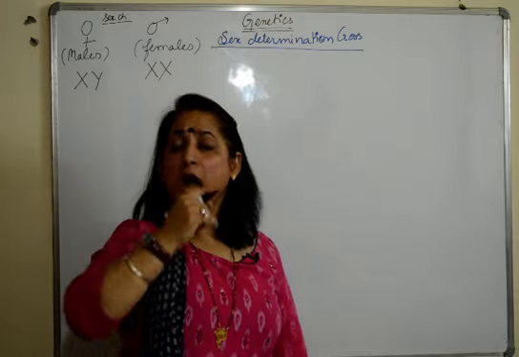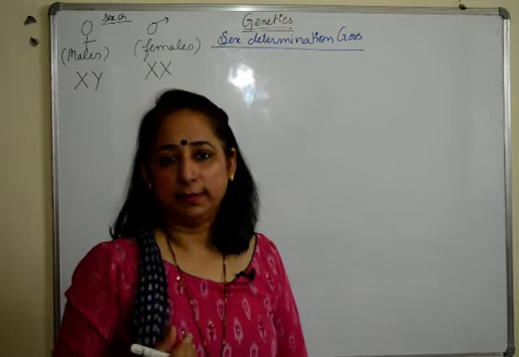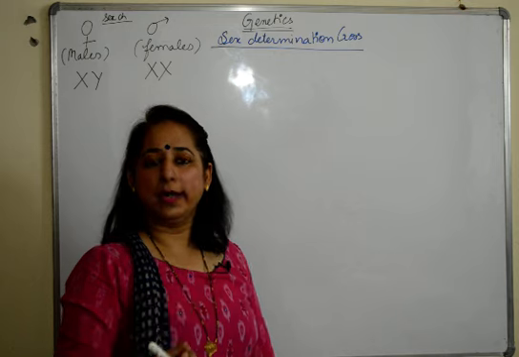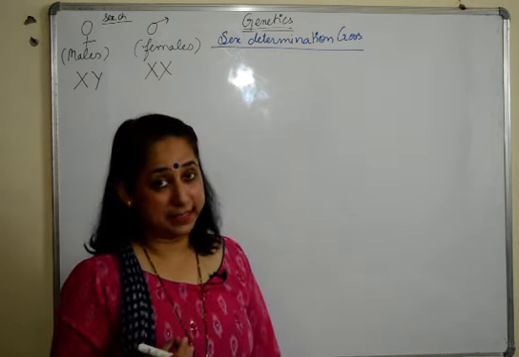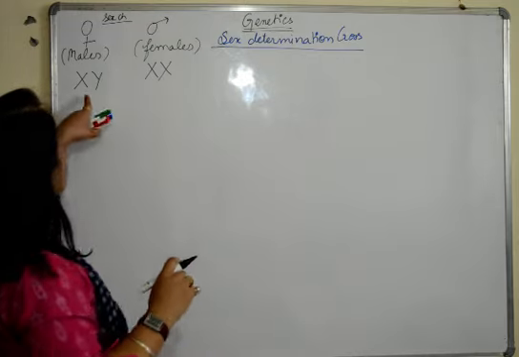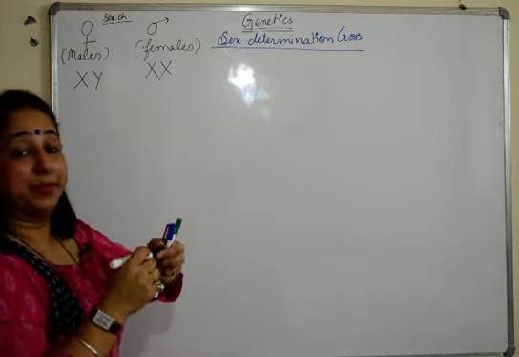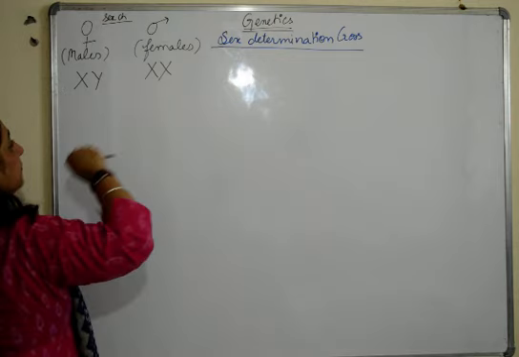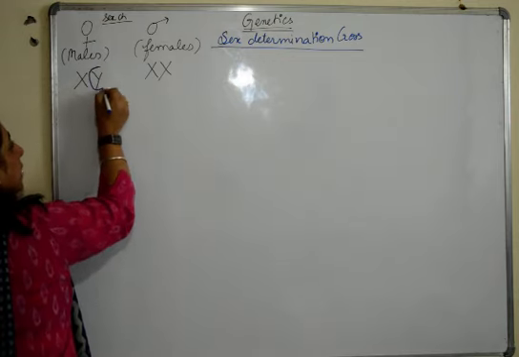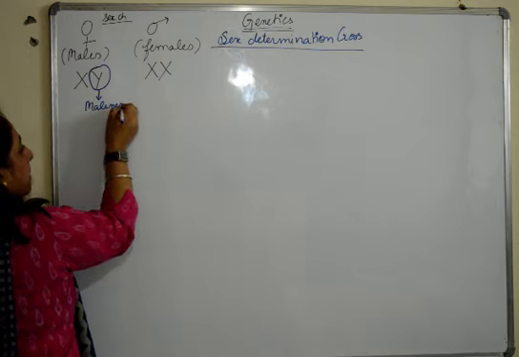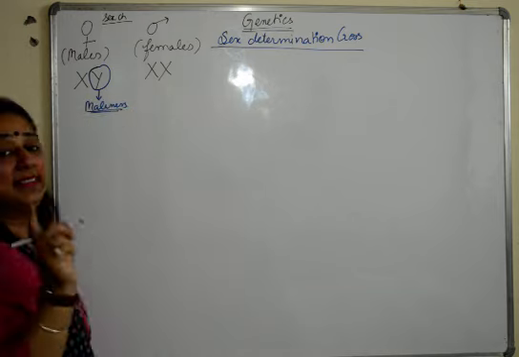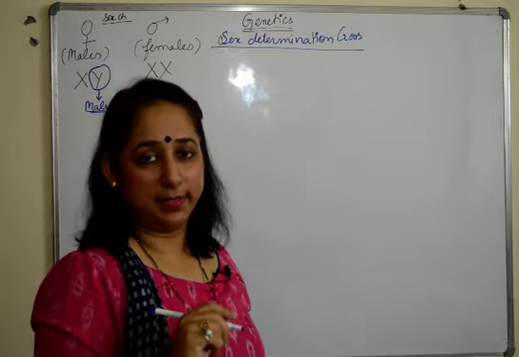Now, how do we determine that the sex of the child is the responsibility of the males? First of all, X and Y and X and X are present in males and females. This Y chromosome is solely responsible for the maleness or the male traits in the child.